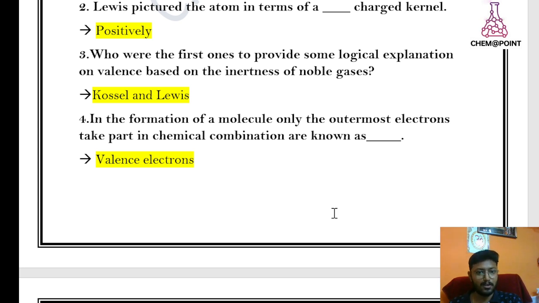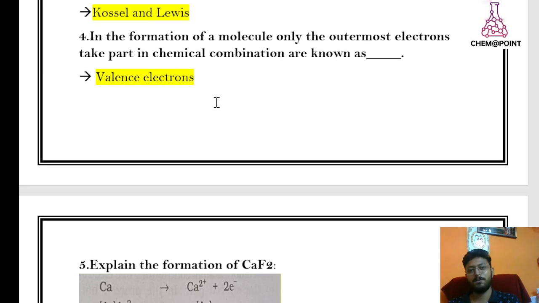The answer is Kossel and Lewis. These two scientists helped us to provide the logical explanation of valence based on the inertness of noble gases.